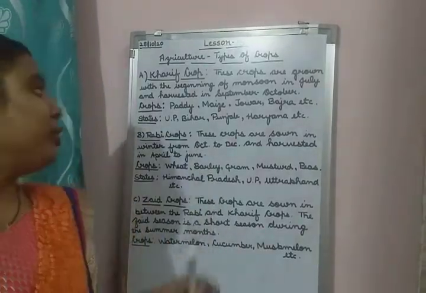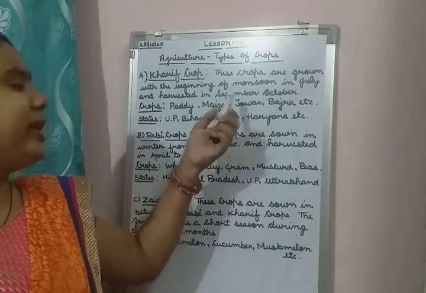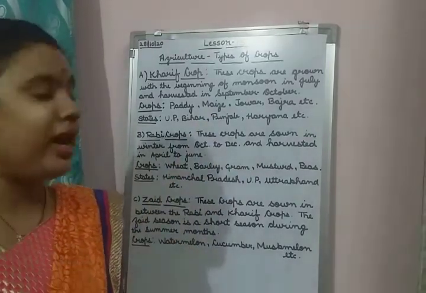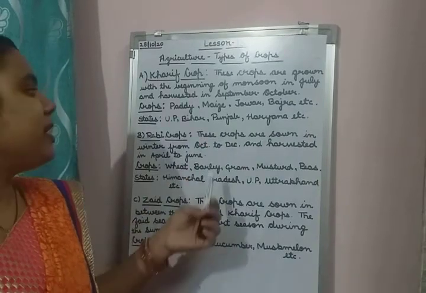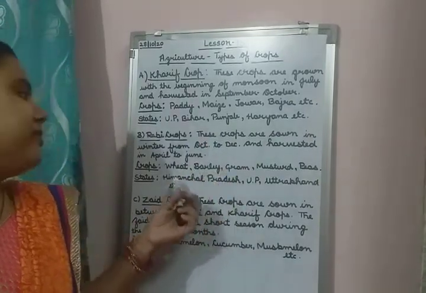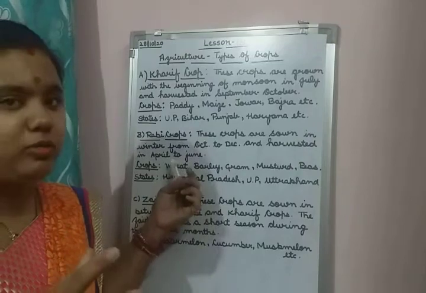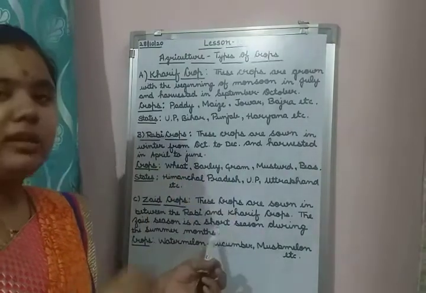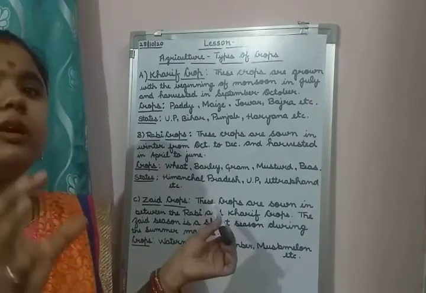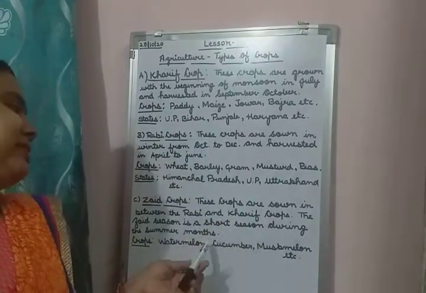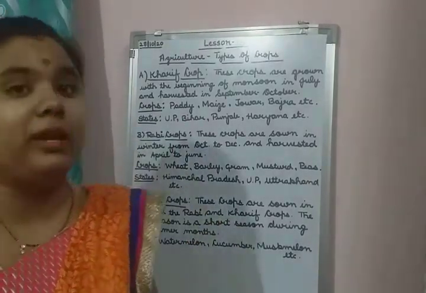Okay, so kharif crops are grown at the beginning of the monsoon season, in July, and harvested in September and October. Then rabi crops are grown in the winter season and harvested in the summer season, April to June. And between the rabi and the kharif crops, farmers grow the zaid crops. This is a short period, only in the summer season, and examples are watermelon, cucumber, and muskmelon.